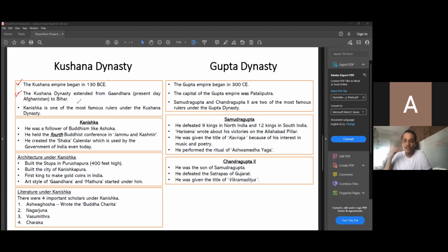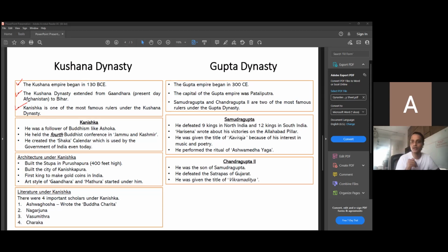Whenever I use the word extended, it means from this place to this place. Gandhara is basically Afghanistan. And Kanishka is one of the most famous rulers under the Kushana dynasty. These are the three basic points about the Kushana dynasty.